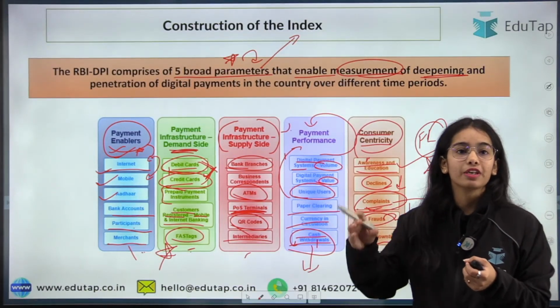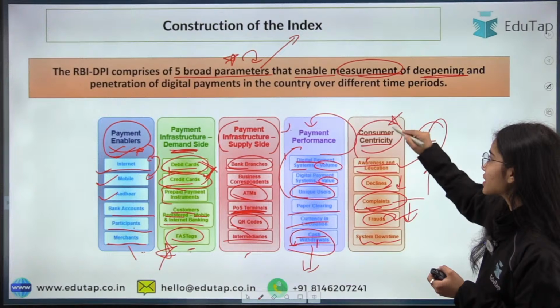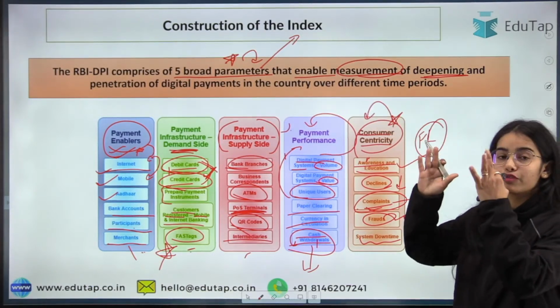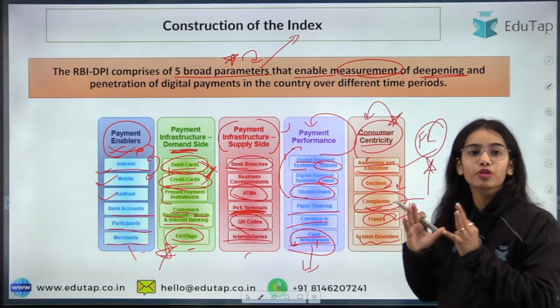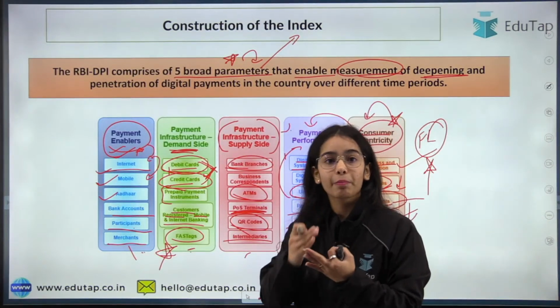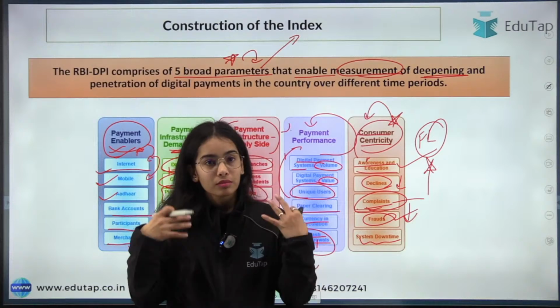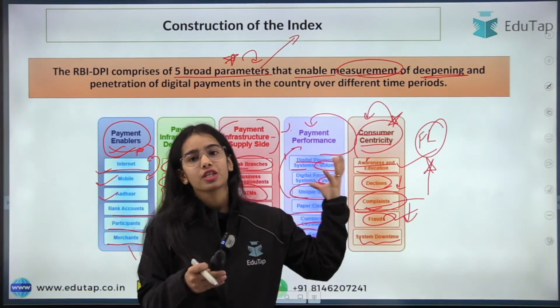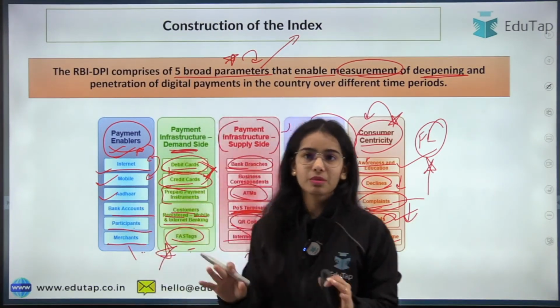Okay, that payment should happen even faster. So that is consumer centricity, that the consumers should be the focus area here, that the consumers have to be made more aware, and the frauds have to be reduced to increase the dependence, to increase the usability of the digital payments. I hope this much is clear.